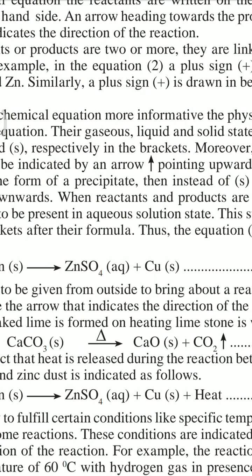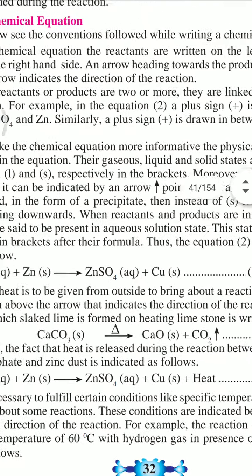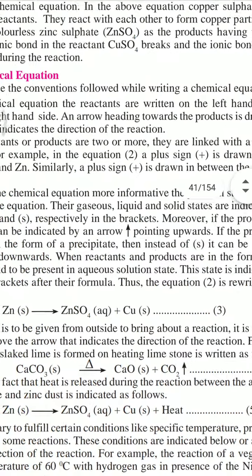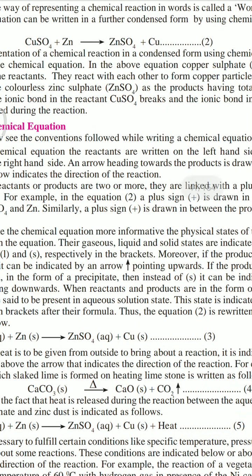So ZnSO4 is in an aqueous state. The state is indicated by putting the letters AQ in brackets after the formula.